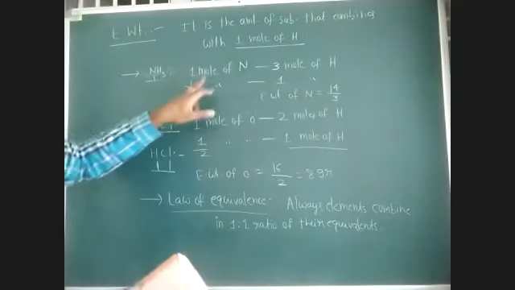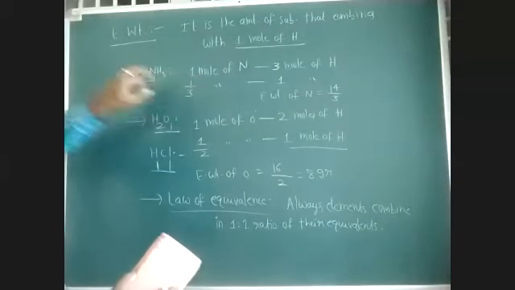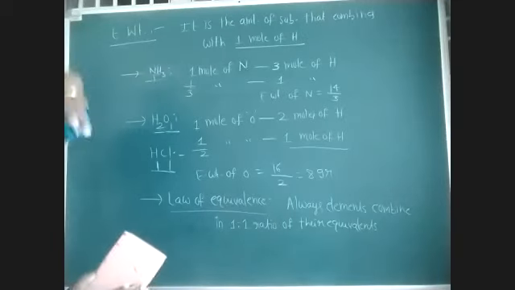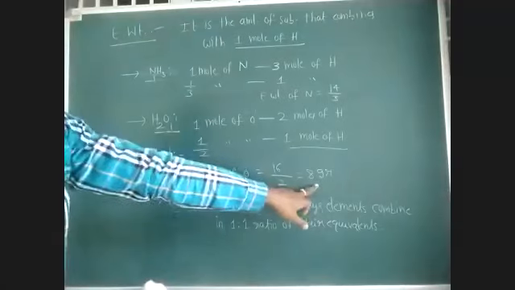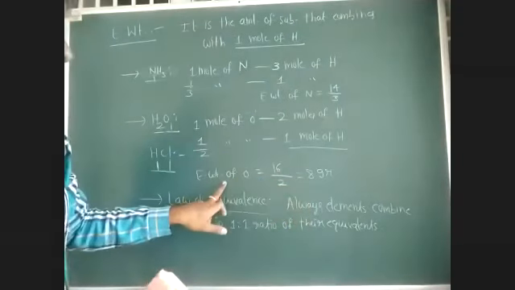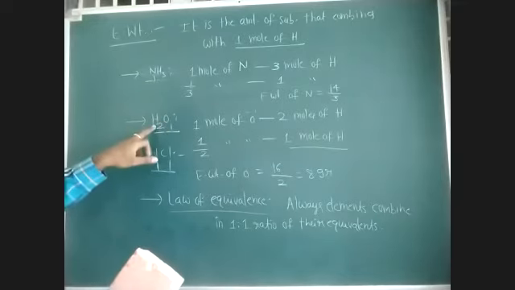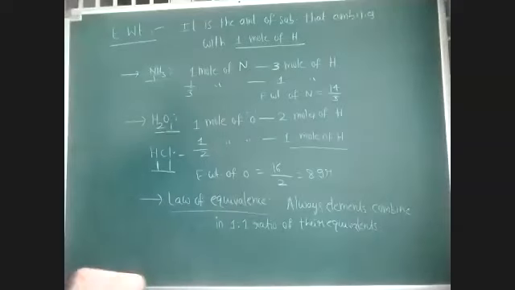Okay, right? So 1/3 mole of nitrogen is 1 equivalent weight. So 1 mole of nitrogen is 3 equivalents. So 3 equivalents of nitrogen combine with 3 equivalents of hydrogen. 8 grams is one equivalent, so 16 grams means 2 equivalents. So 2 equivalents of oxygen combine with 2 equivalents of hydrogen. So always elements combine in 1:1 ratio of their equivalents.